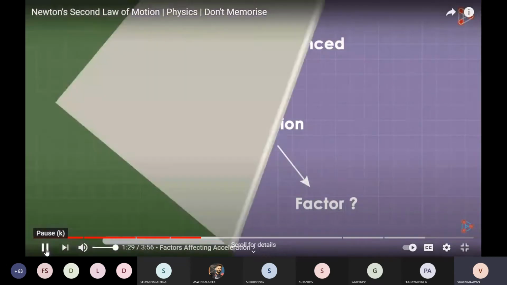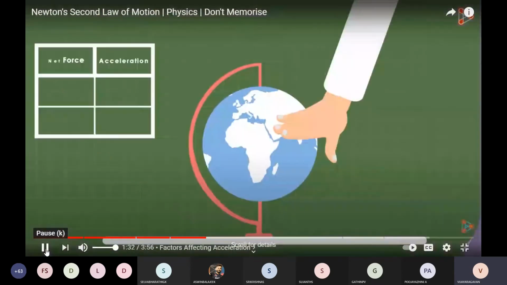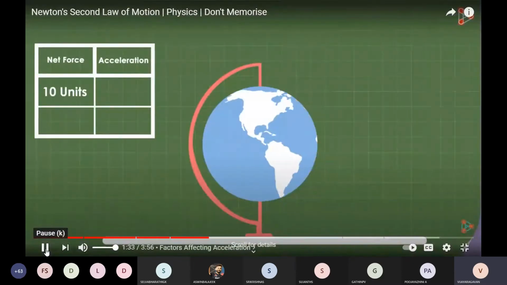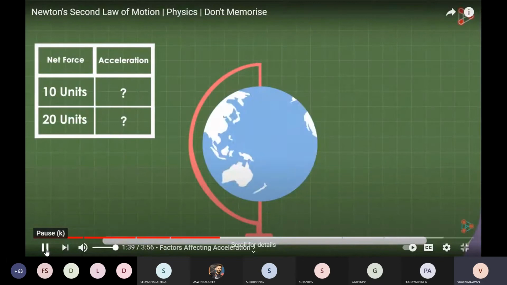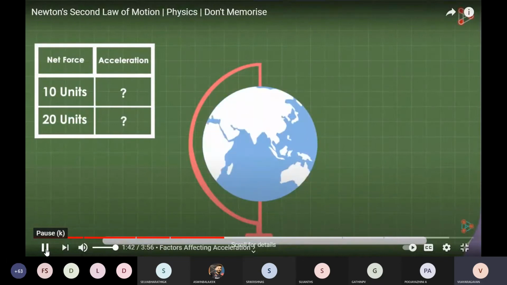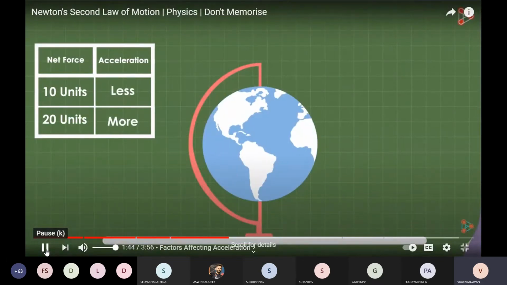Okay, let's say there's an object on a table. You apply a net force of 10 units on it. And then you apply a net force of 20 units on it. In which case do you think the acceleration will be more? Of course, the one in which the force was more.